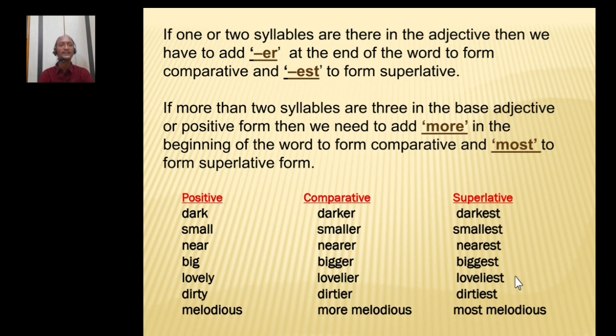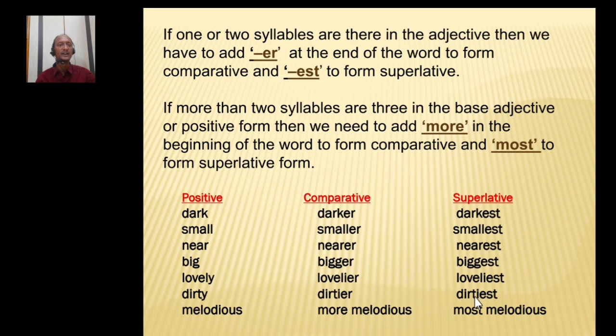We have to add est to the positive form of the adjective to get the superlative. So you see the first example, dark, darker, darkest. Dark means only one syllable. So we have to add er, est to get the comparative and superlative form. Small, smaller, smallest. Near, nearer, nearest. Big, bigger, biggest. Lovely, lovelier, loveliest.